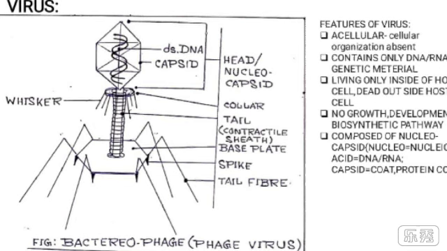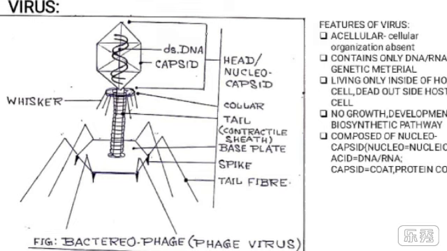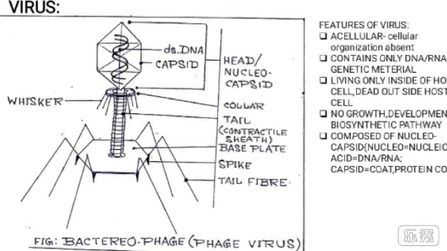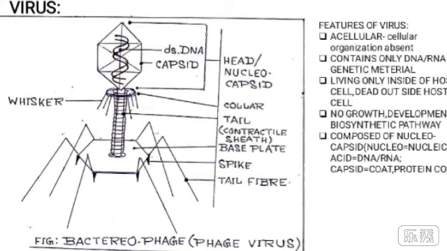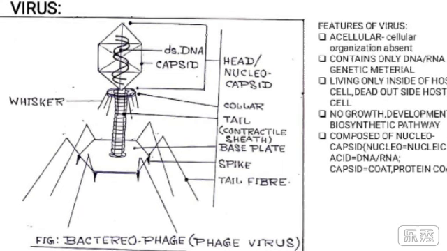Now come to the next slide, that is the fourth slide, the virus. Features of virus. Viruses are acellular, that is devoid of any cellular organization. They contain DNA or RNA as genetic material, and this genetic material is covered by a protein coat called capsid.